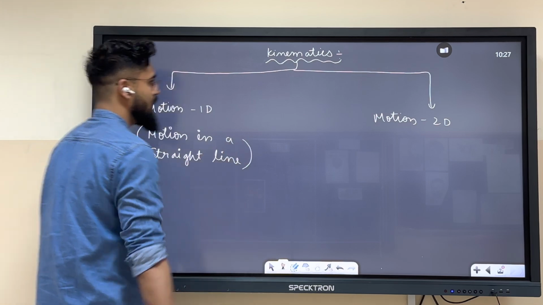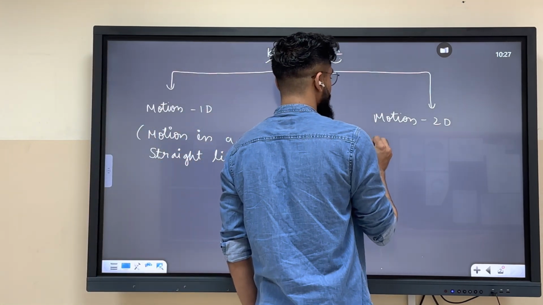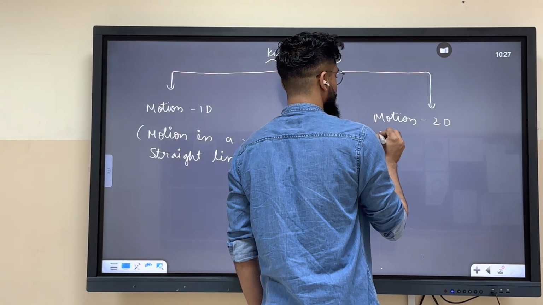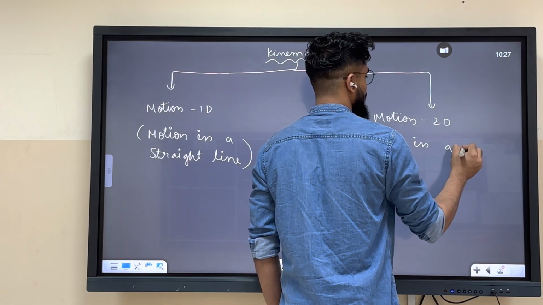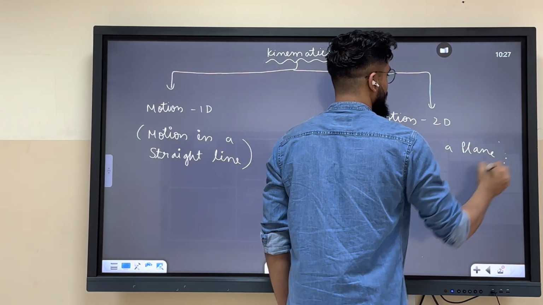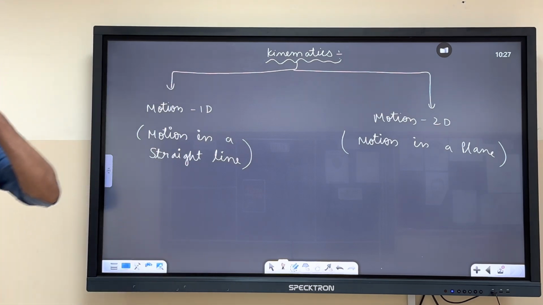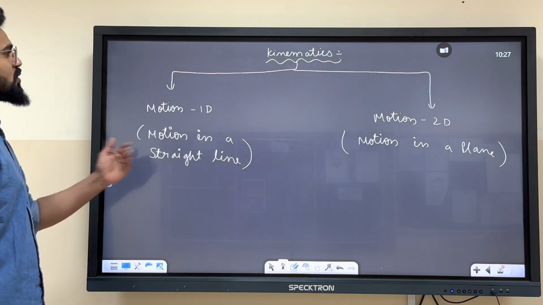Motion in a straight line. Over here you have motion in a plane. You have motion in a plane. So this is your first chapter.